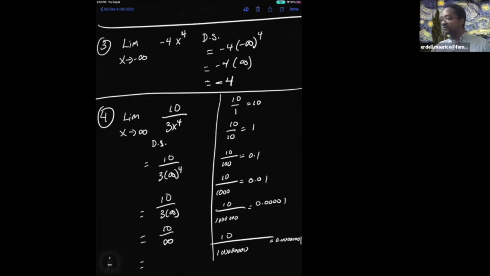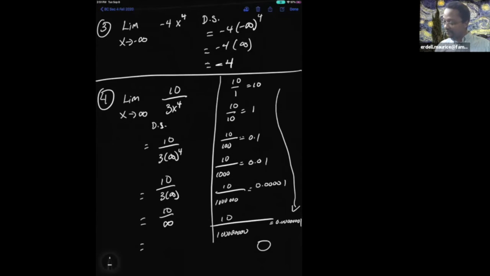Every single time I make the number bigger, I am getting closer to the number 0. And so if I take a number and divide by infinity, the result will be 0.